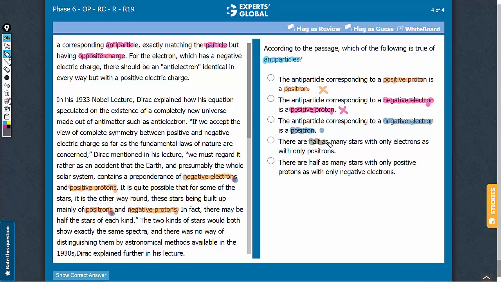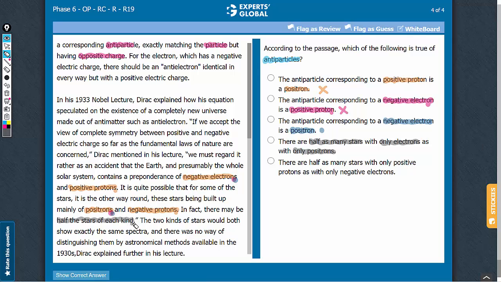Answer choice D, there are half as many stars with only electrons as with only positrons. The third paragraph makes a reference to half the stars of each kind, but this each kind indicates the universe of matter and the universe of antimatter. Also, what this implies is that in the universe of matter, if we have a star with a particular configuration of positive and negative charges, then there would be a corresponding star in the universe of antimatter which would have the reverse configuration.